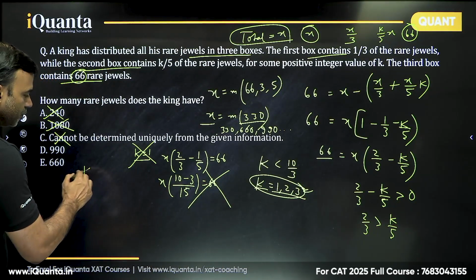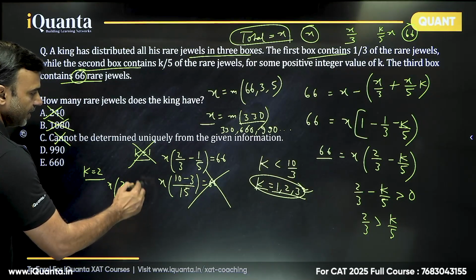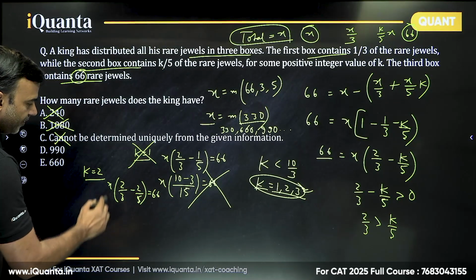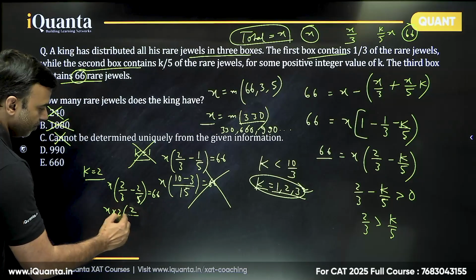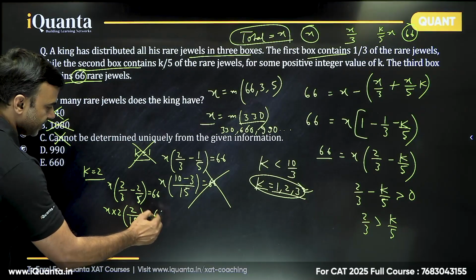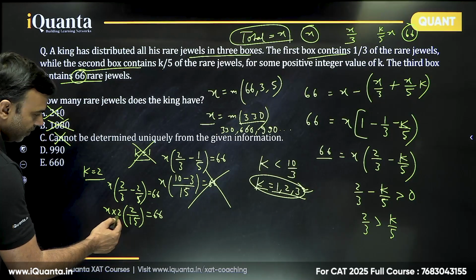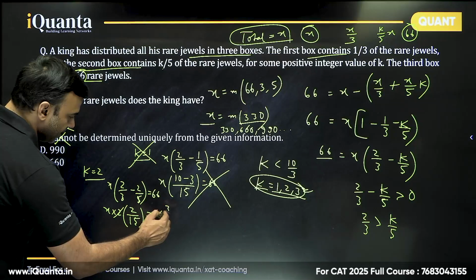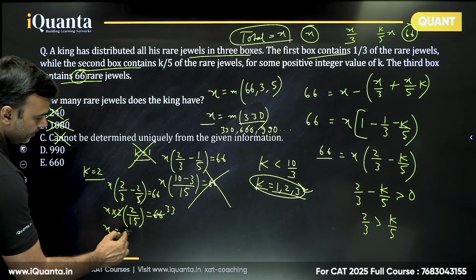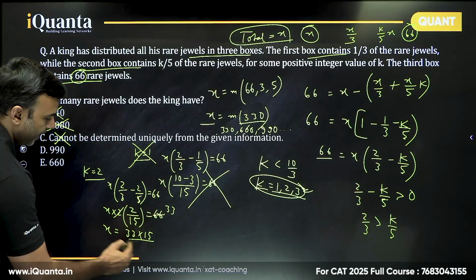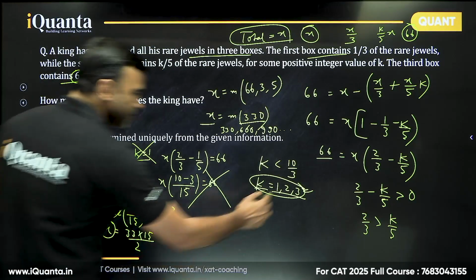If I put k equal to 2, then this becomes x into 2 by 3 minus 2 by 5, and that is equal to 66. Simplify carefully, take 2 common, so x into 2 into 5 minus 3, 2 by 15, that is 66. I don't see anything getting cancelled here. Do we get a value? If you cancel by 2, it is 33. 33 into 15 divide by 2. X is coming out to be 33 into 15, that is odd number, divide by 2. X should have been integer. So this is also not valid. Wow. So the only one possibility left to be checked is 3.